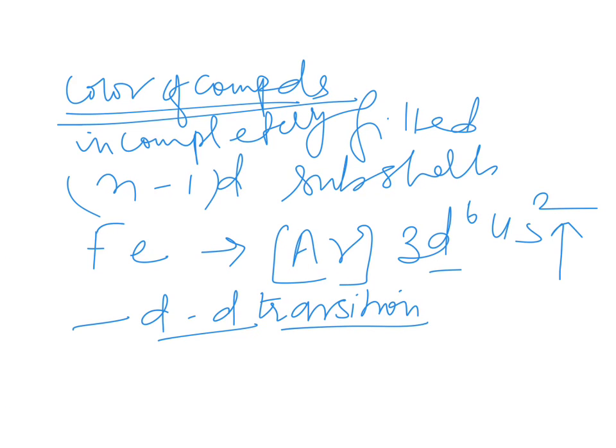One thing you will study in the coordination compounds, but I am just giving the explanation.